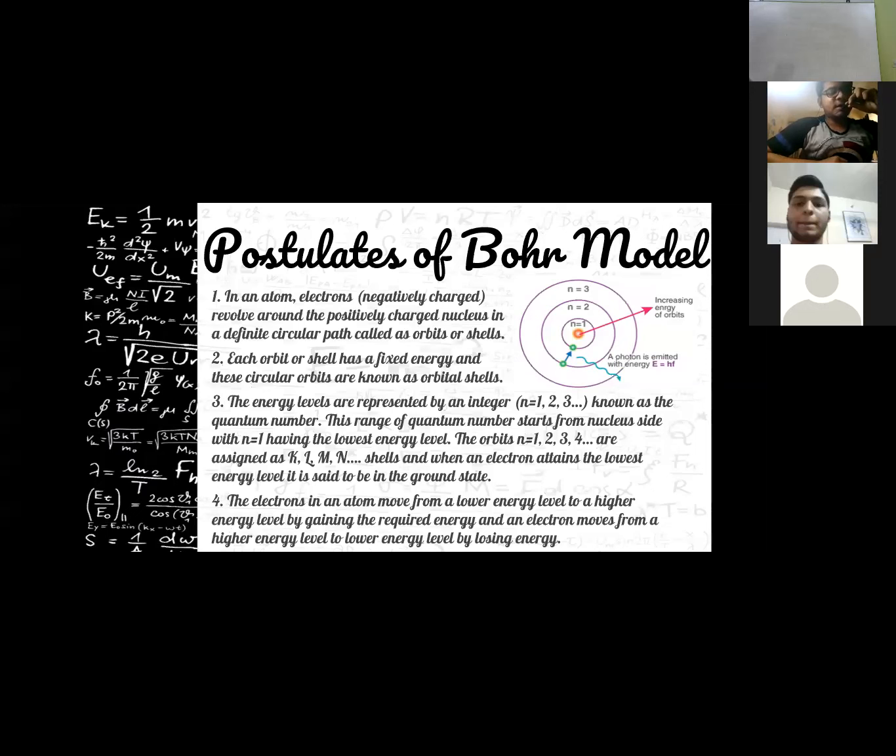The orbits n equals 1, 2, 3, 4, and so on are assigned as K, L, M, N shells respectively, and when an electron attains the lowest energy level, it is said to be in the ground state. Fourth, the electrons in an atom move from a lower energy level to a higher energy level by gaining the required energy, and an electron moves from a higher energy level to a lower energy level by losing energy.